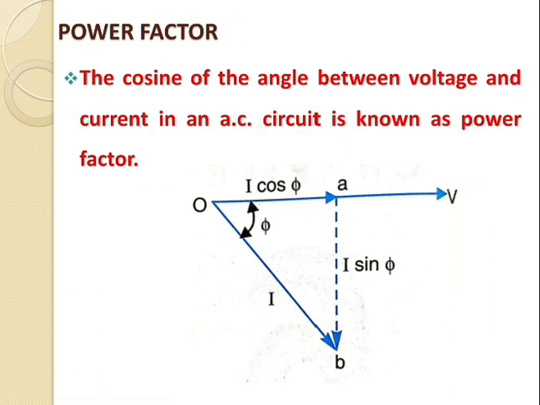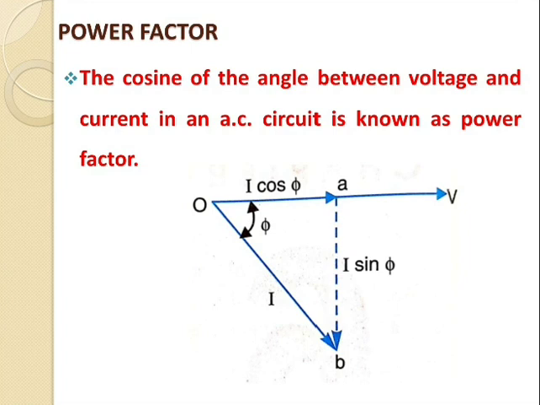Now consider the figure. In that case, firstly voltage is drawn over here and it is taken as a reference wave. Then current is considered as lagging behind the voltage by phi angle, because for the inductive load the current is lagging behind the voltage by some angle, and its resultant value is given by AB.